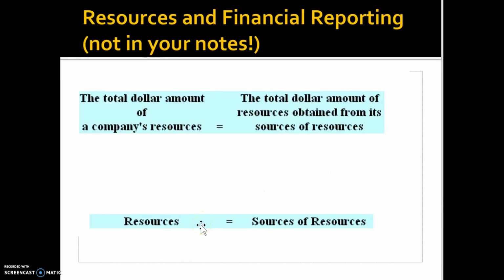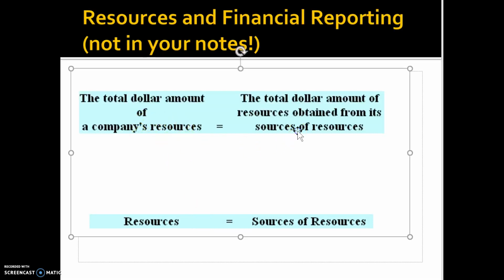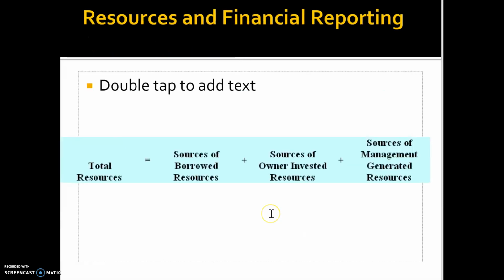Now let's look at financial reporting. When we think about reporting, there's an important equation that you need to understand. This equation, in a nutshell, tells you the total dollar amount of a company's resources equals the dollar amount of resources obtained from its sources of resources, which means the total resources a firm has equals all sources of these funds added up.